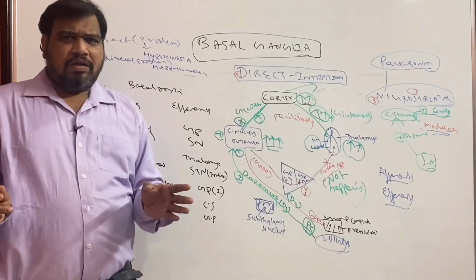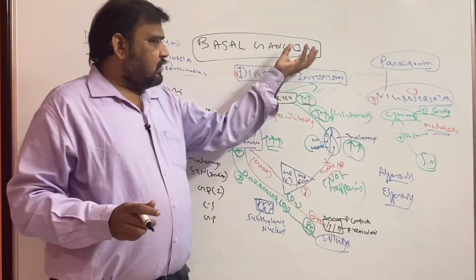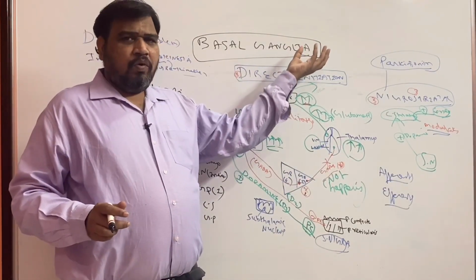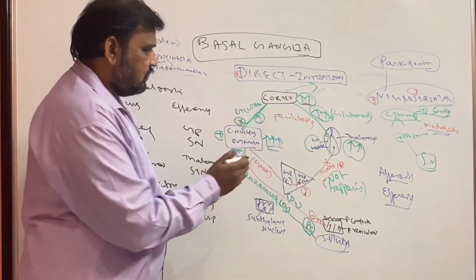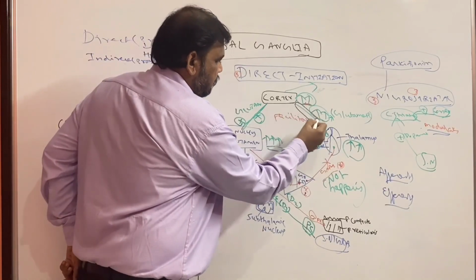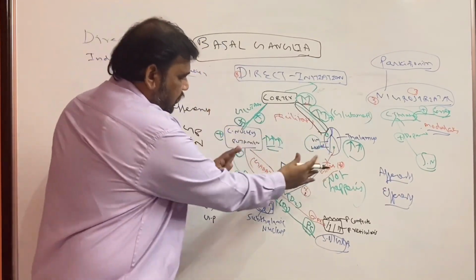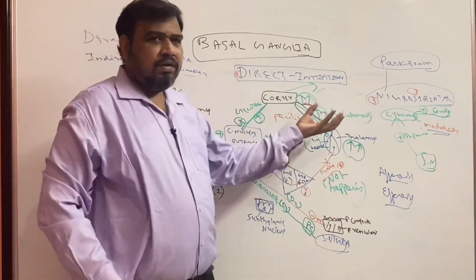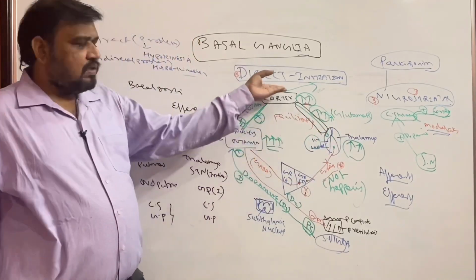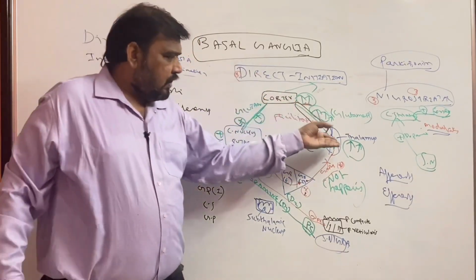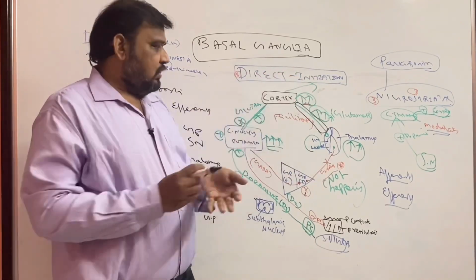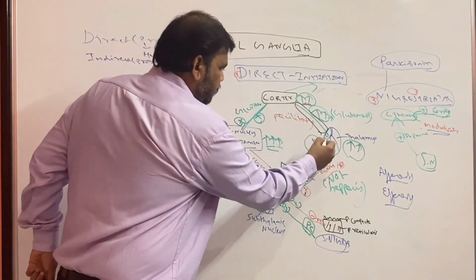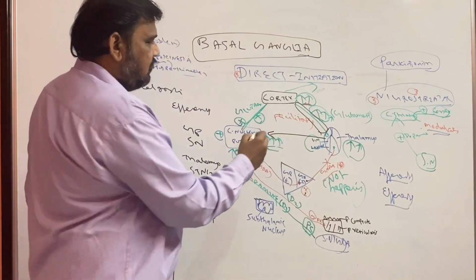A very important thing, there is no direct output from the basal ganglia to the cortex. The only route is the thalamus. You can see here, very important. So all the internuclear connections of the basal ganglia will end up in the thalamus. There is no direct connection to the cortex. From the thalamus only, the projections are coming to the cortex. From the thalamus to corpus striatum, we call this thalamostriate.